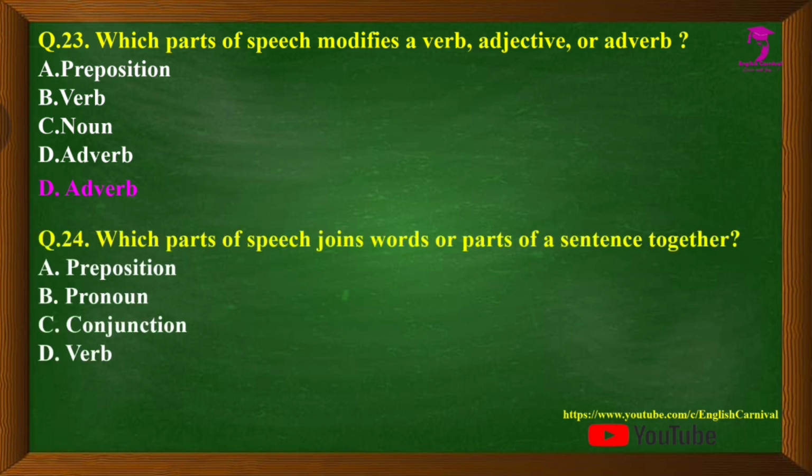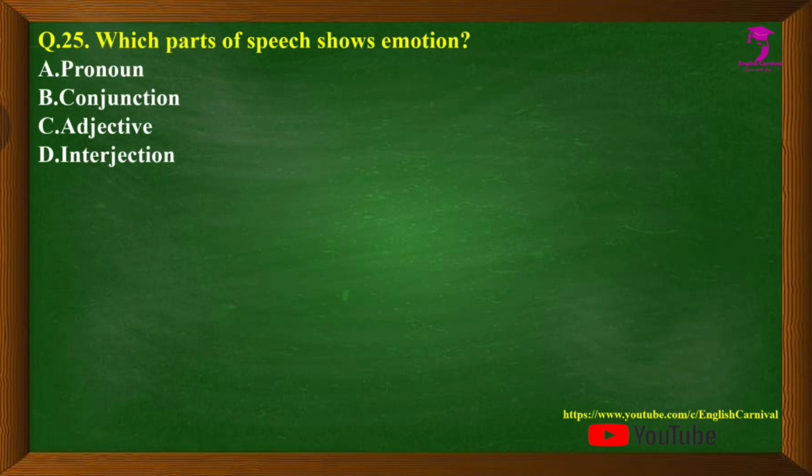Question number 24 we have which parts of speech joins words or parts of a sentence together? Options are A. Preposition, B. Pronoun, C. Conjunction, and D. Verb. The correct answer is C, that is conjunction. Question number 25 we have which parts of speech shows emotions? Options are A. Pronoun, B. Conjunction, C. Adjective, and D. Interjection. The correct answer of this question is D, and that is interjections.